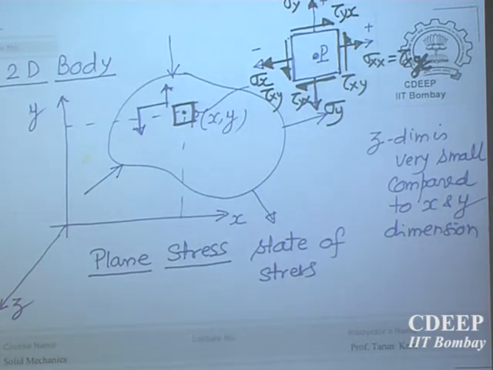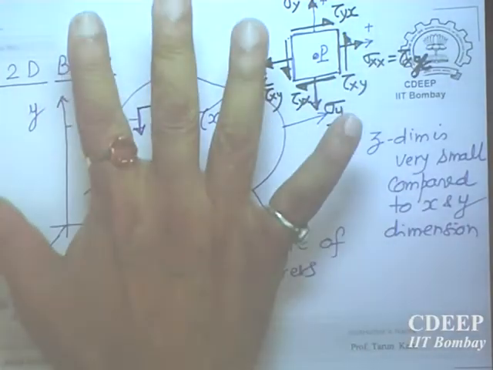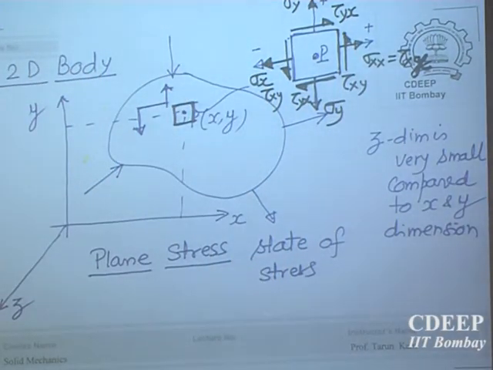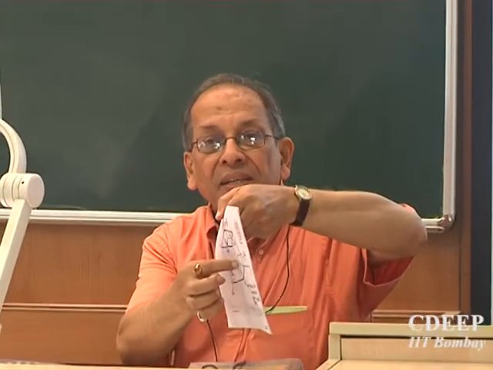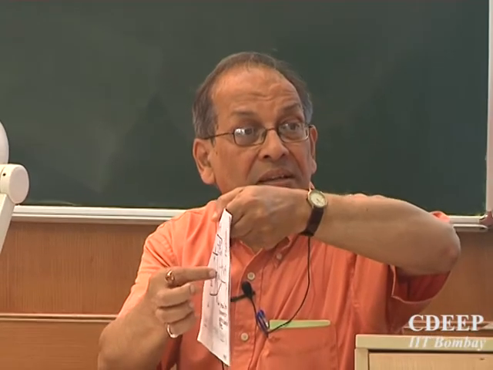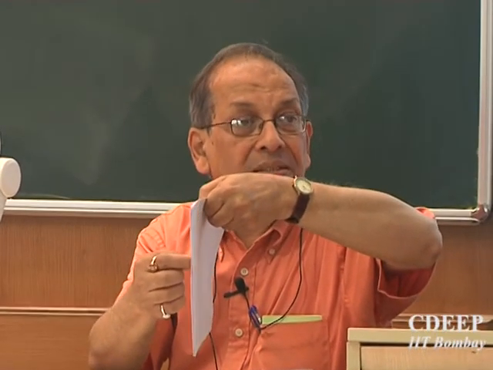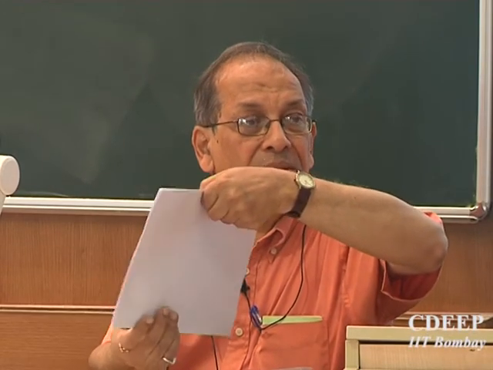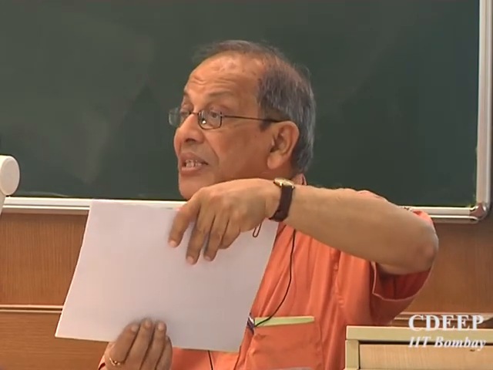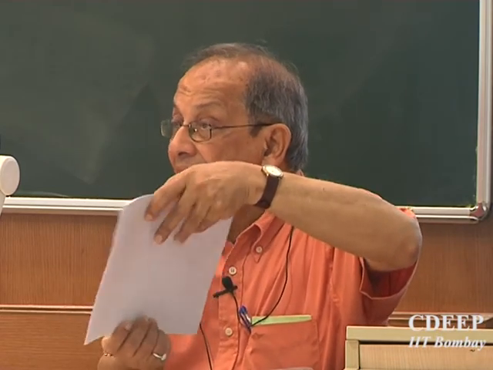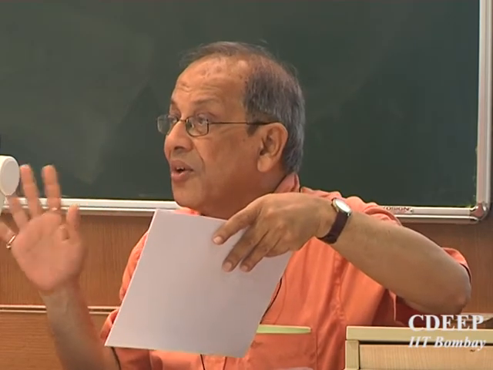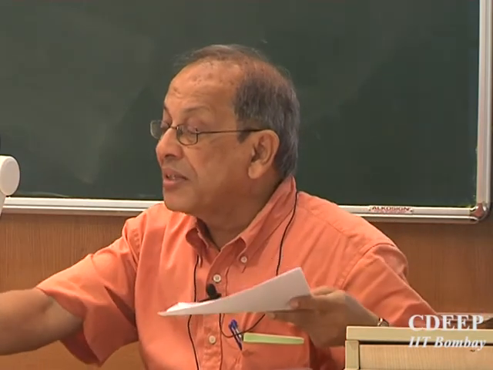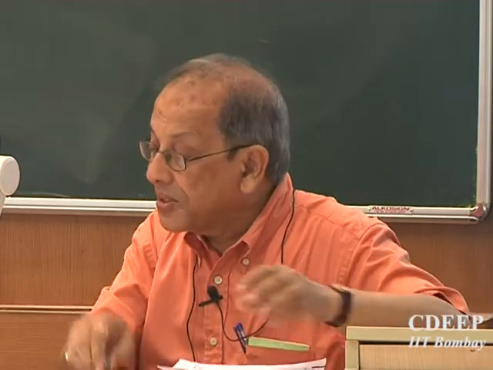So if the body thickness is small and loading is confined to the same plane, supposing this is the plane, and I stretch it, then the state of stress at any point inside this body will be called a plane stress state. The first condition is that the body must be thin, and the second condition is that load must be applied in the same plane. These are the two conditions. Under that condition, you will get a two-dimensional state of stress, and that is called plane state of stress.